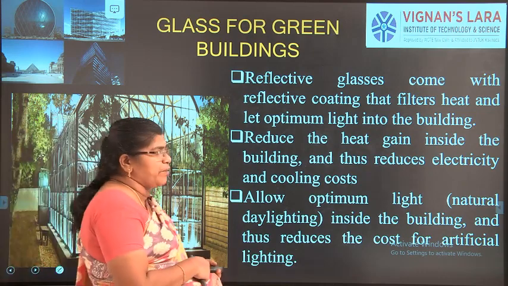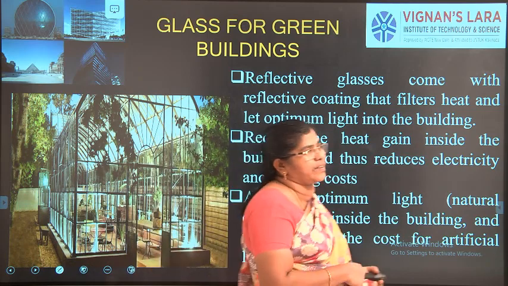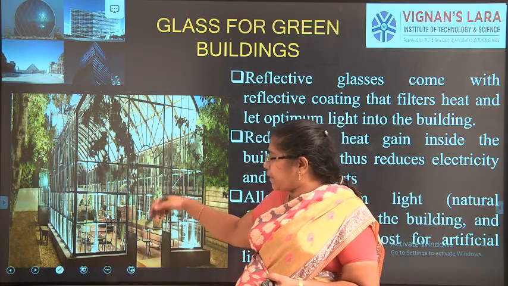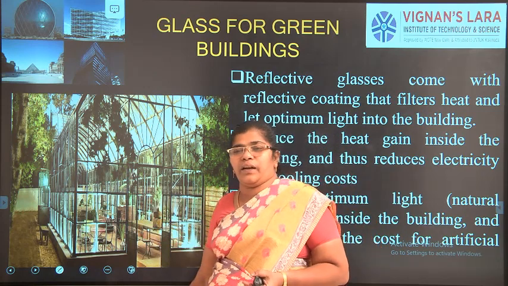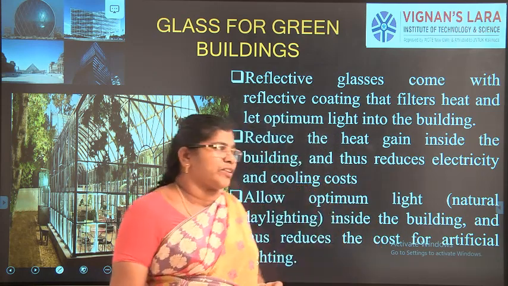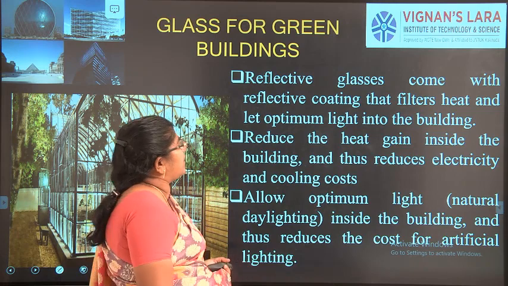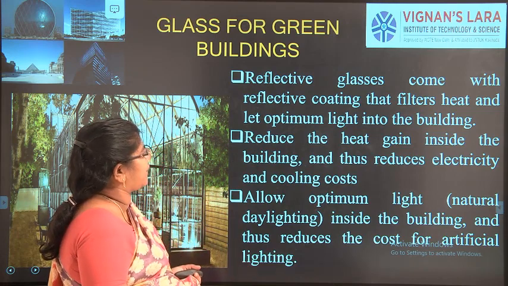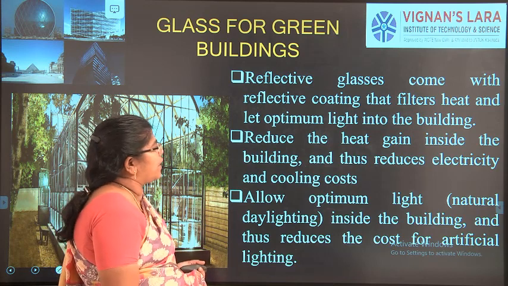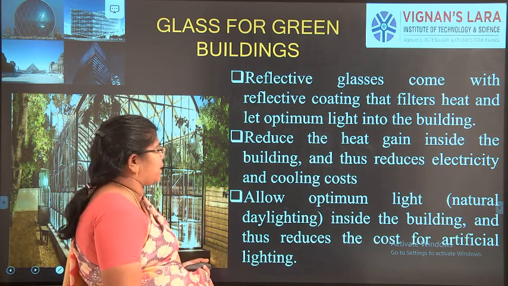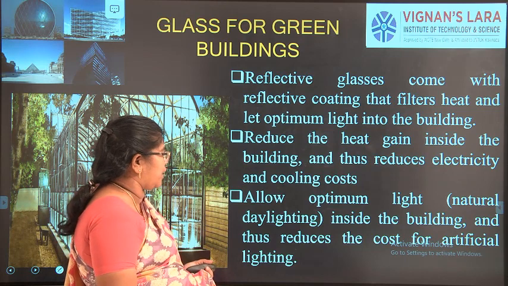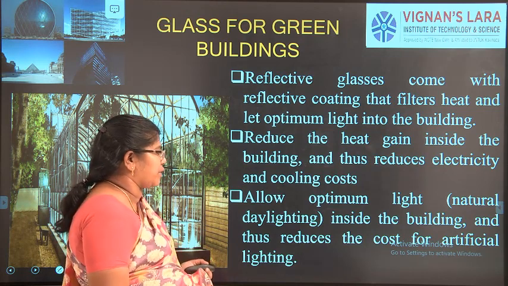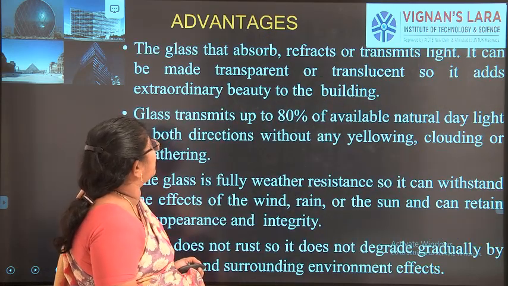All of you know the green building concept is nowadays very prevalent. So this type of glass house can be made, and in between that we can go in for vegetation and other things which will be very efficient. Okay. So reflective glasses come with reflective coatings that filter heat and let optimum light into the building. They reduce the heat gain inside the building and thus reduce electricity and cooling cost. They allow optimum light inside the building and thus reduce the cost of artificial lighting.